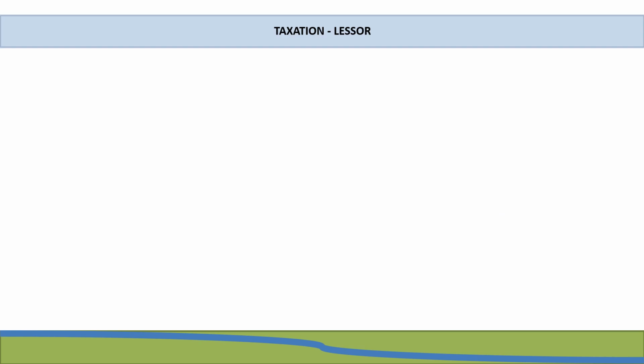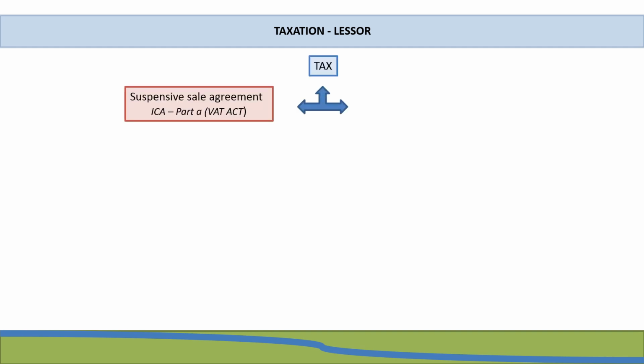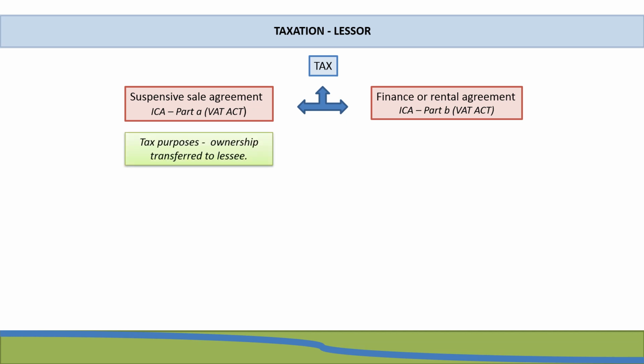If we have a look at the tax of a lease transaction from the lessor's perspective, as with lessees, there are two scenarios that exist. We have a suspensive sale agreement in terms of an installment credit agreement, Part A of the VAT Act, or we could have a finance or rental agreement in terms of an installment credit agreement, Part B of the VAT Act.